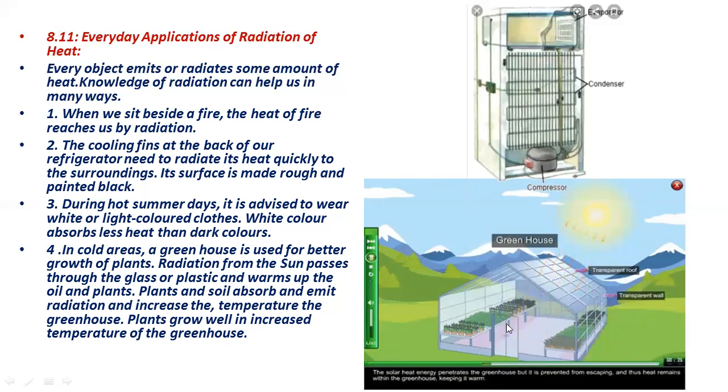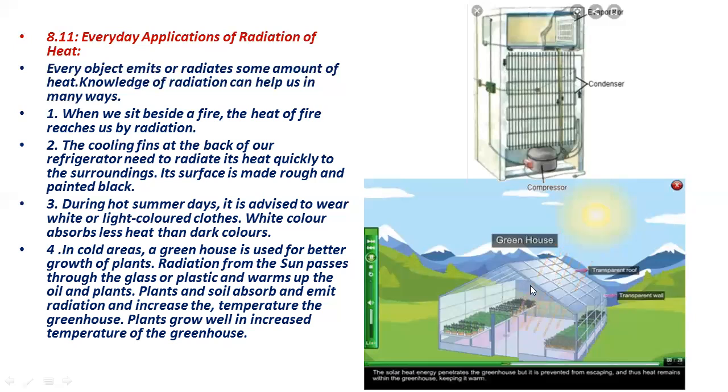Plants and soil absorb heat and emit radiation. You can see the radiation is emitted back, emitting the radiation and increasing the temperature.